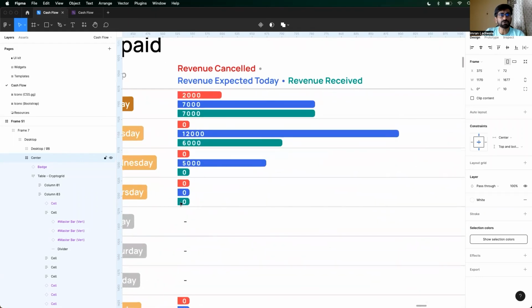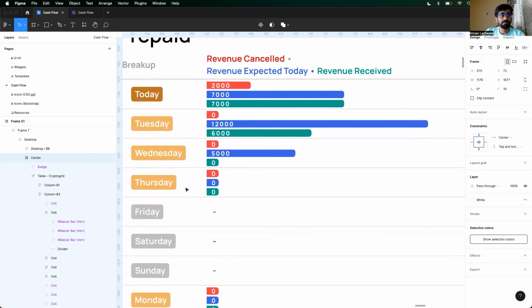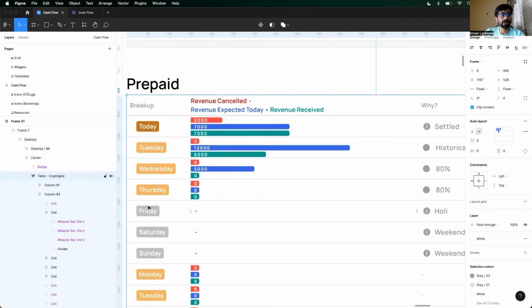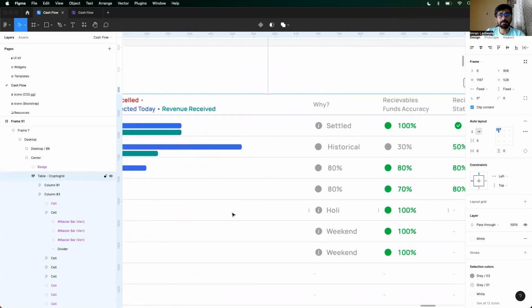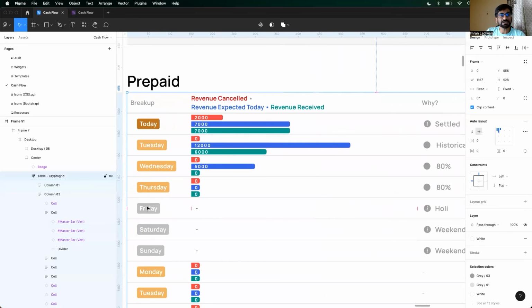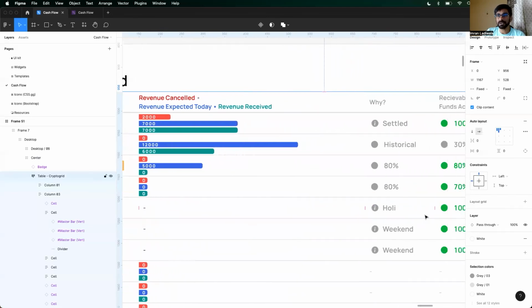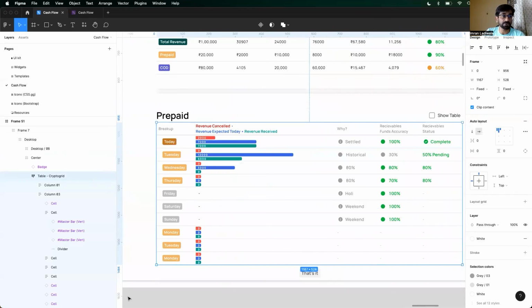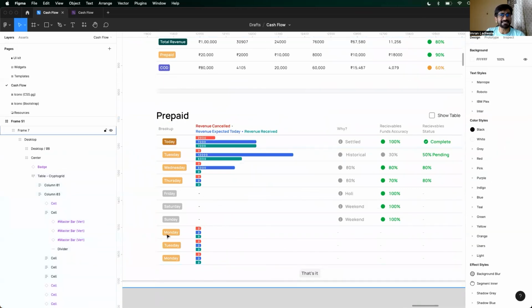Now, let's say you were supposed to receive some money over here, but it's a Friday, and this Friday is disabled. Why? Because we are also integrated with ShipRocket, and ShipRocket tells us that on bank holidays, they do not do remittance. So you need to manage your cash flow. You're expecting money will come, and then you'll straight up put it in your Facebook ad for your Holi campaign. But Baba, your remittance is not going to come on that day because it's a holiday, right? So that visibility will come directly from this dashboard. This is a fairly simple one.